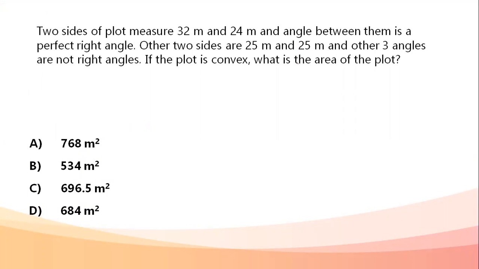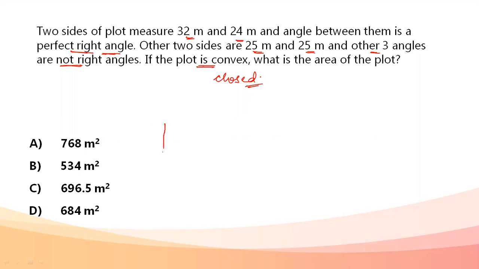First question. Two sides of a plot are 32 meters and 24 meters, and the angle between them is a perfect right angle. Important point. The other two sides are 25 meters and 25 meters. The other three angles are not right angles. If the plot is convex, what is the area of the plot? Convex makes it clear that it is going to be a closed figure.